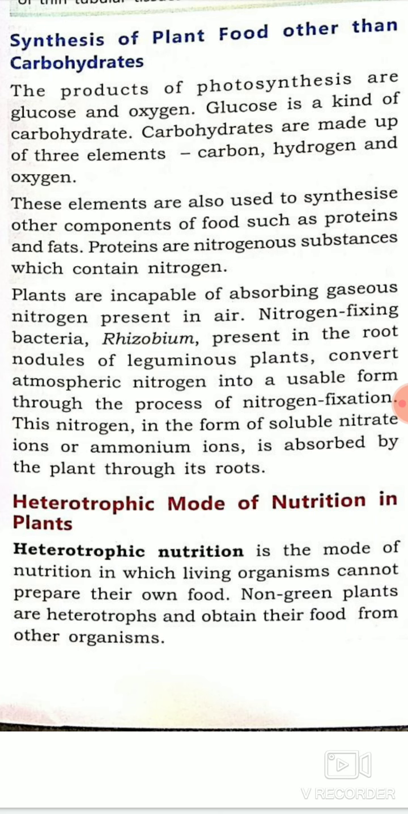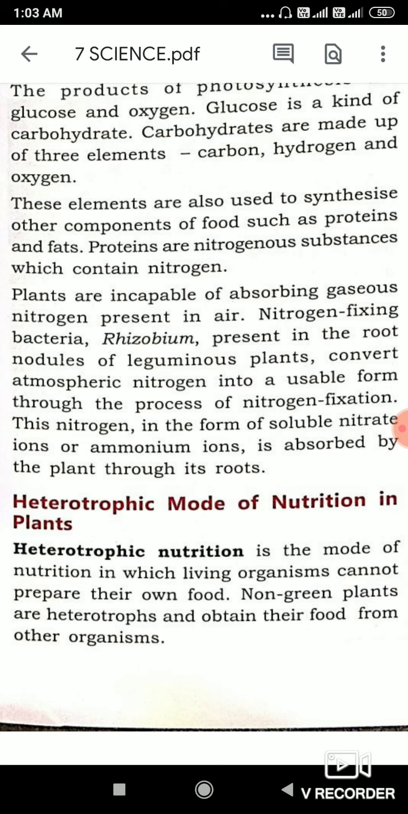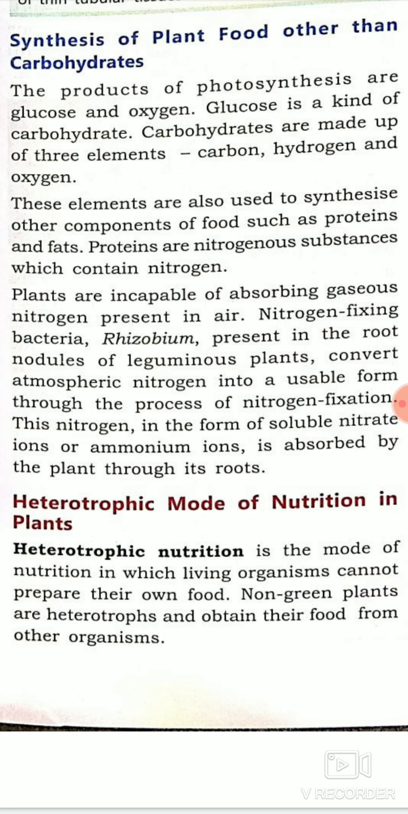Let us go and study about the heterotrophic mode of nutrition. As we all know, heterotrophic is made up of two words. Hetero means other, and trophic means nutrition. It means the mode of nutrition in which living organisms depend on others for food. It means they cannot prepare their own food. Like green plants can prepare food on their own, but heterotrophs can't prepare food.